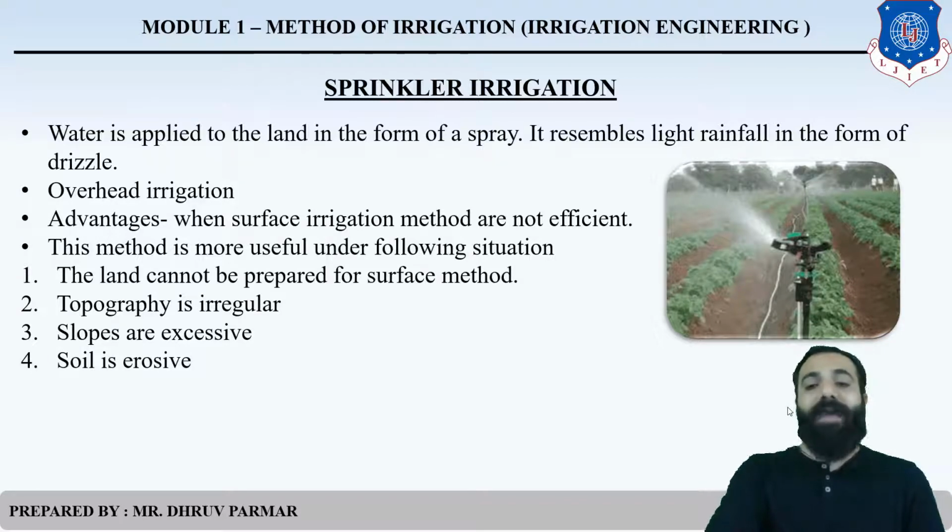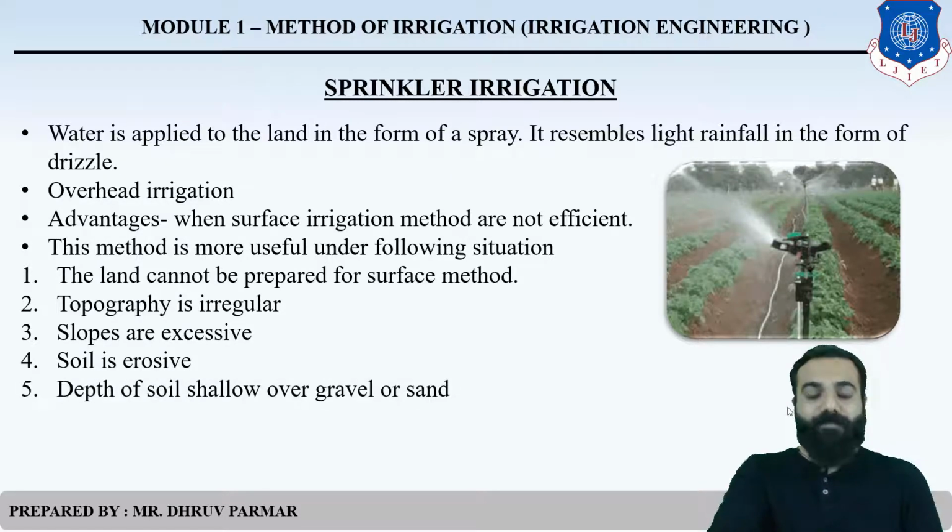Second, sprinkler irrigation is used when the topography, otherwise the slope, is irregular or excessive. Third, when the soil is erosive, meaning the land has soil that is more erodible. At that time you can use the sprinkler irrigation method. Fourth, when the ground strata, or ground layers, change within a depth, for example when the layer within a depth is gravel or sand.